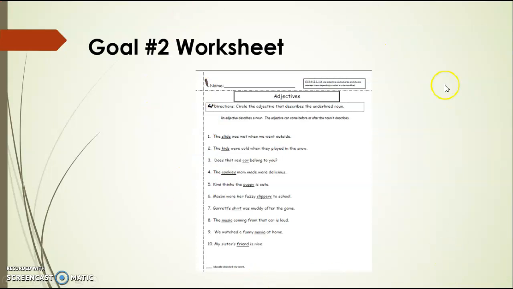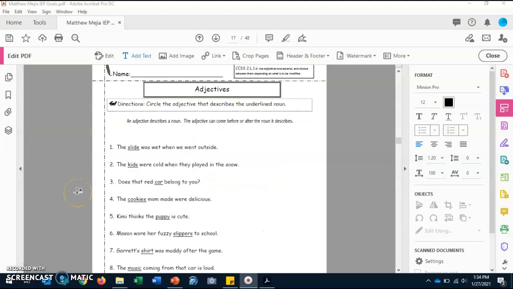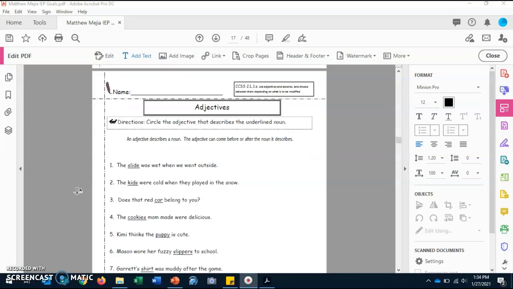And this is going to be the worksheet for today. It is called Adjectives. And you have 1 through 10 questions. So please take out this worksheet. We will be working on it together. So in this worksheet, Matthew, it says, circle the adjective that describes the underlined noun. An adjective describes a noun. The adjective can come before or after the noun it describes.